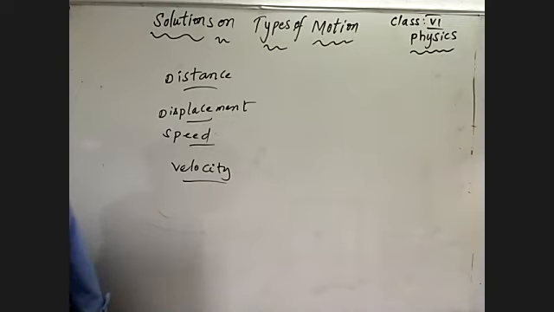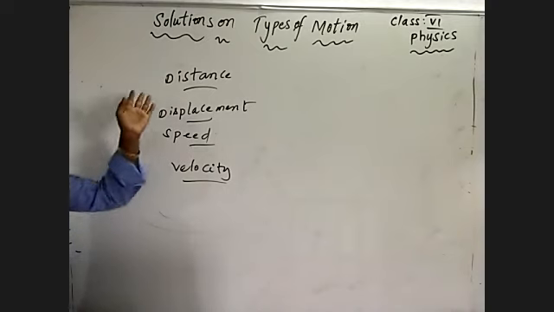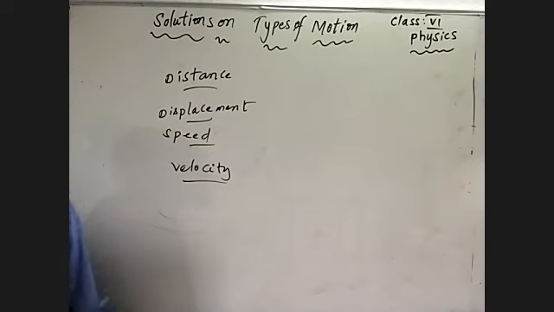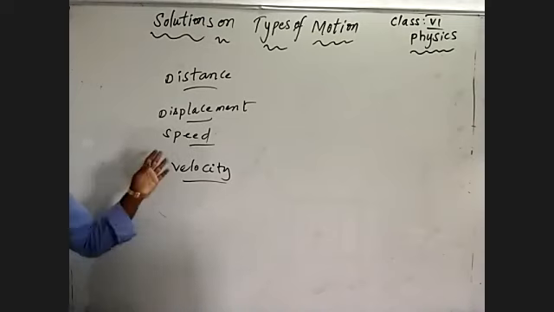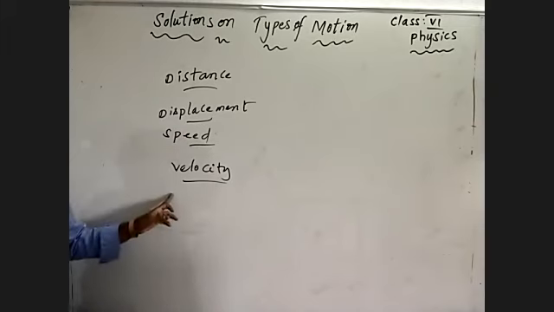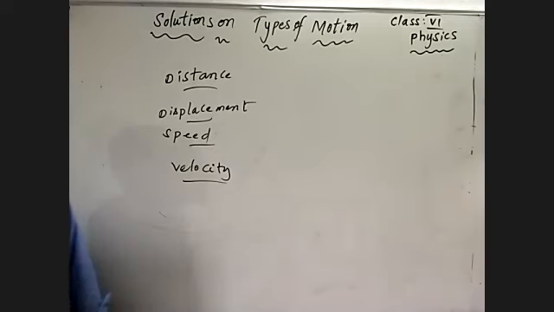By learning distance, displacement, speed, and velocity, you can identify different situations to measure distance and displacement, what the units to measure those are, what the units of speed and velocity are, what the relation between speed and velocity is, what the relations between distance, displacement, speed and velocity are, what we can derive, what types of speed and velocity there are, and what devices measure speed, velocity, and displacement. Such things we may learn in our next class.